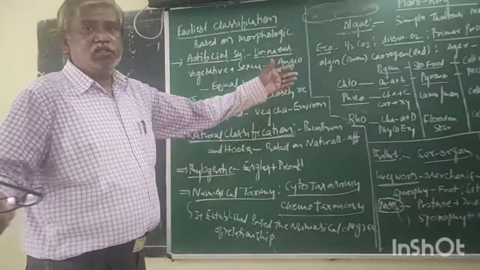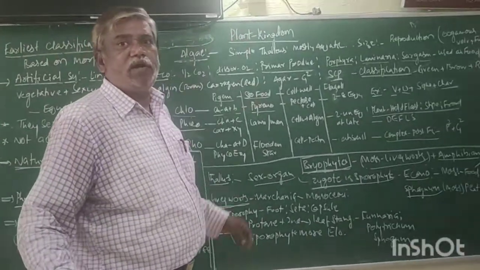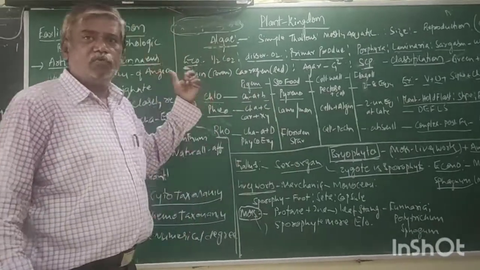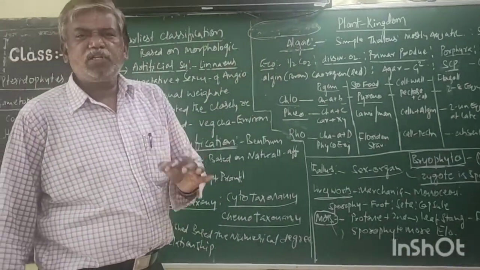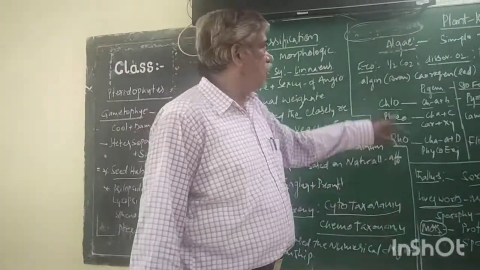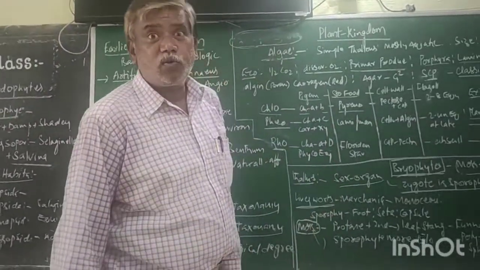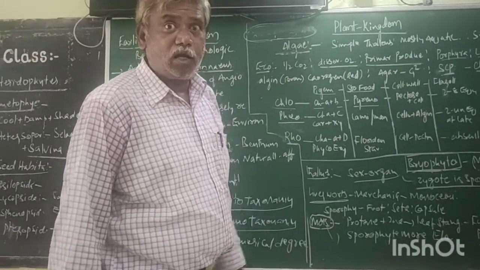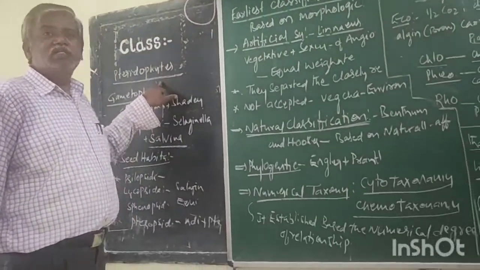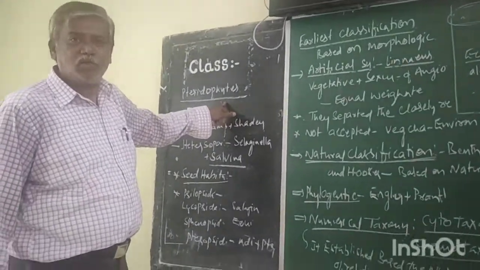How many divisions are there in the plant kingdom? Five divisions. Name the five divisions in order: algae, bryophyte, pteridophyte, gymnosperm, angiosperm. Which are the first vascular plants? Pteridophytes. This means that algae and bryophytes are non-vascular plants, and pteridophytes are vascular. The presence of xylem and phloem is what makes a plant vascular.